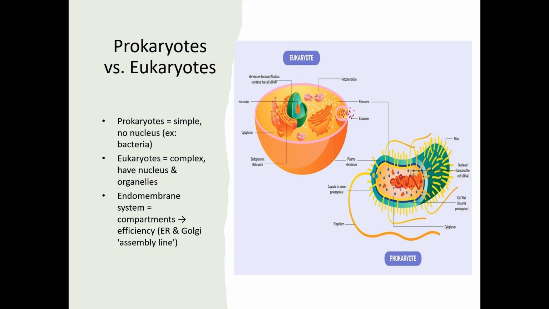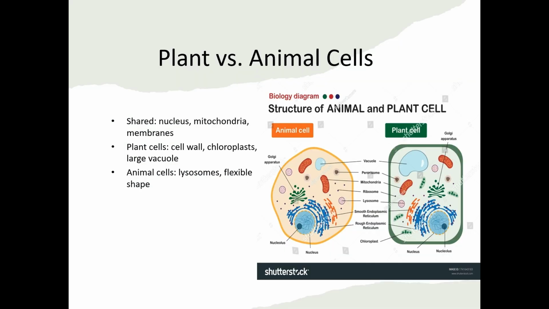Now, if we compare plant and animal cells, they share many structures: a nucleus, mitochondria, and that same endomembrane system. But plant cells also have a rigid wall for structure, chloroplasts for photosynthesis, and a large vacuole for storage. Animal cells don't have these, making them more flexible and equipped with lysosomes to break down waste.